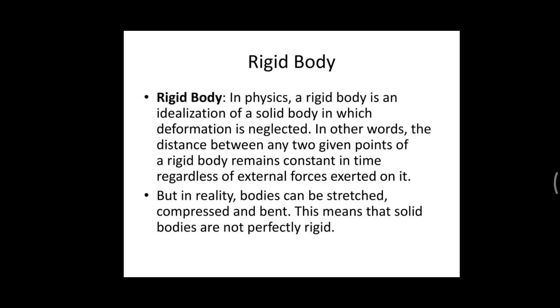That means we cannot confirm that all solids are rigid bodies. According to the concept of the rigid body, the body should not undergo any deformation, that means the distance between two particles always remains the same.